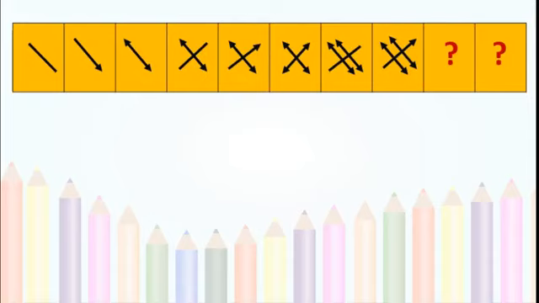I will help you here. This is only the first one, only a segment. No arrow marks are there. But here we can see the arrow mark on one side. In the next picture, we can see arrow marks on both sides. Okay, this picture is complete. So again, one more line came in the opposite direction. And it got in the second stage an arrow mark on one side. Then in the next one, arrow marks on both sides. Now this again completes. So together, they are standing here.